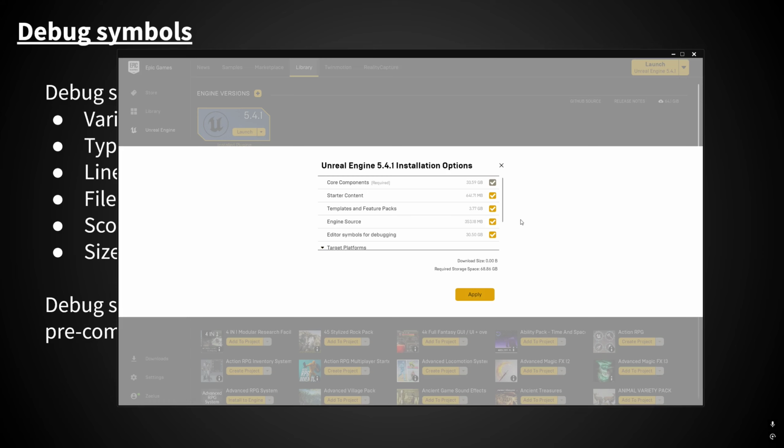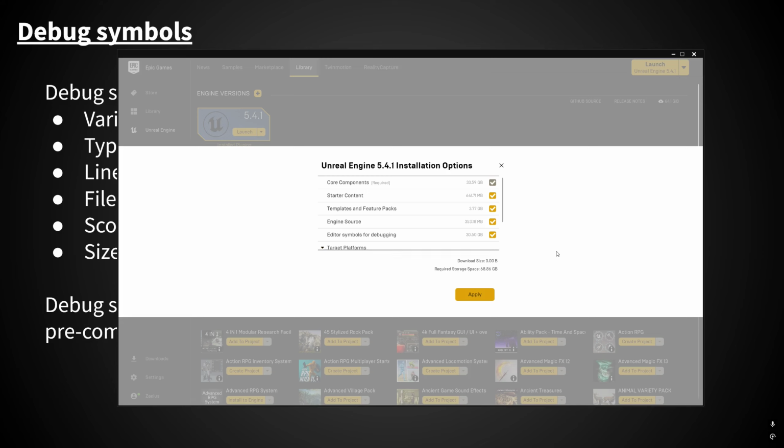We all know that. And so now when you think about it, for every single symbol in Unreal Engine, if we need to be able to install the debug symbols for those, that's almost going to be a one-to-one copy of data. And so that's why the core components are about 34 gigabytes, and the editor symbols for debugging are almost the same size. They're only a few gigabytes smaller. It should make a lot more sense now that you know what all goes into them.